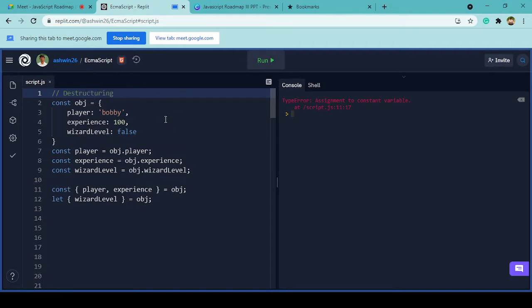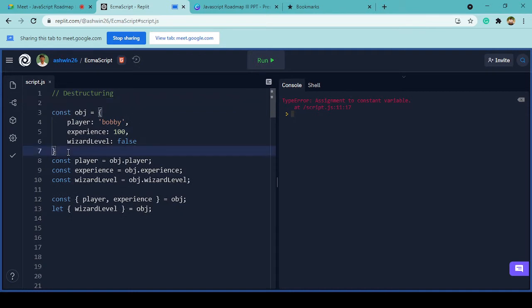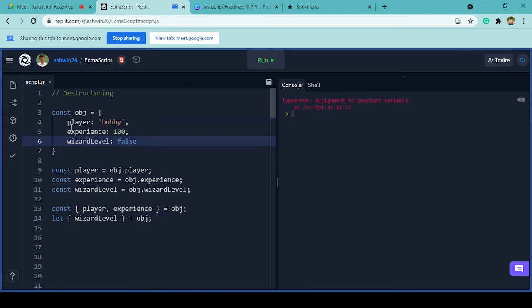So destructuring, what it does is, if you consider this example, I created an object. We are using that same analogy, right? A game where you are storing all of these variables inside an object. So this becomes more accessible. Each time we want to use it, we can use it like this: object dot player. So this is how we access the value of the player's name. Previously, we needed to access each and every key value pair using object dot, object dot, object dot. So this becomes very tedious, right?